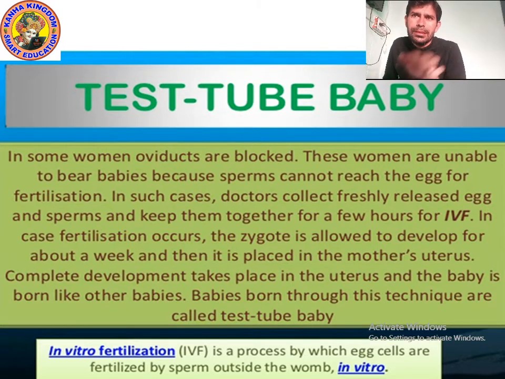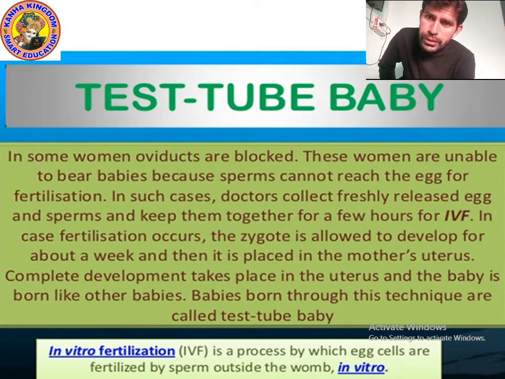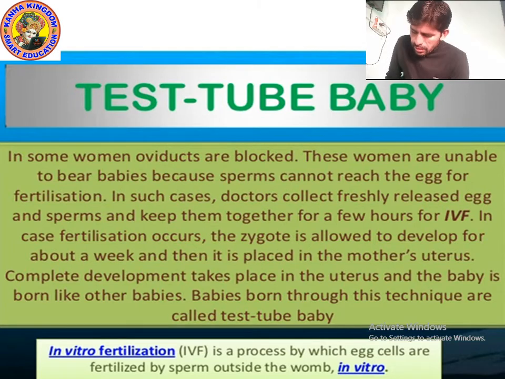So we also studied that during the sexual reproduction process, the sperms are released by the male reproductive organ, and eggs are released by the female reproductive organ. The eggs reach the female tube, and sperms enter through the vagina and reach the fallopian tube where the fertilization occurs.